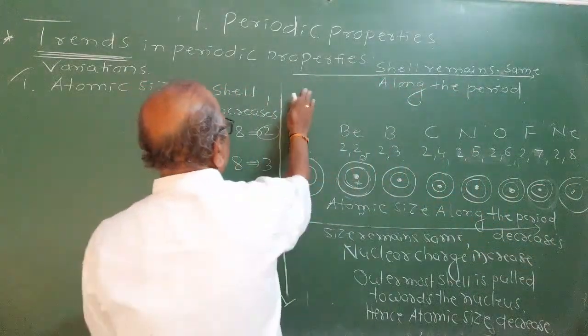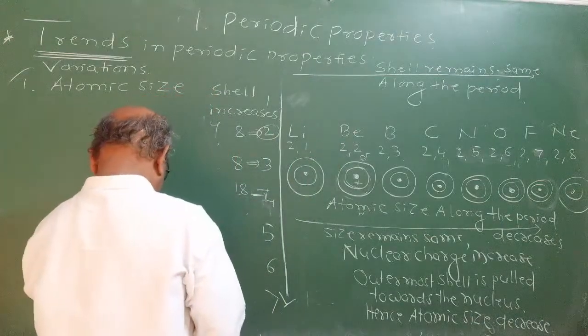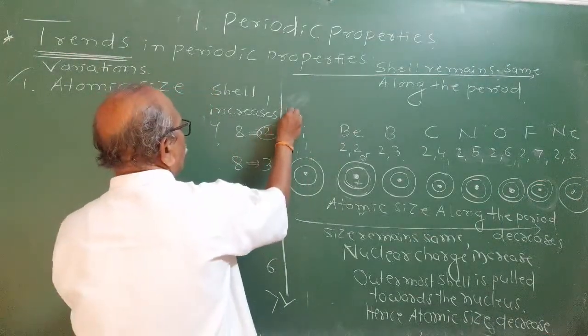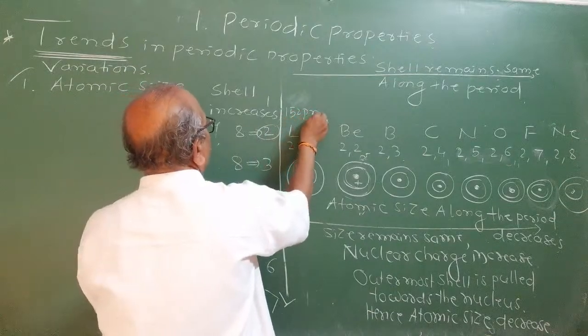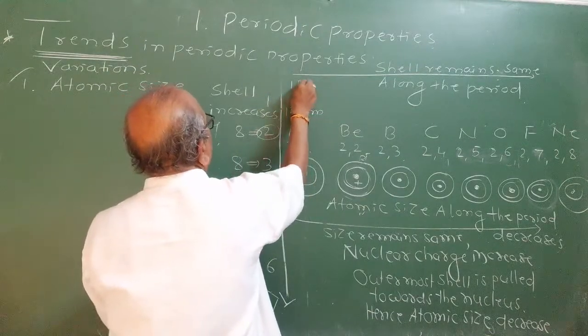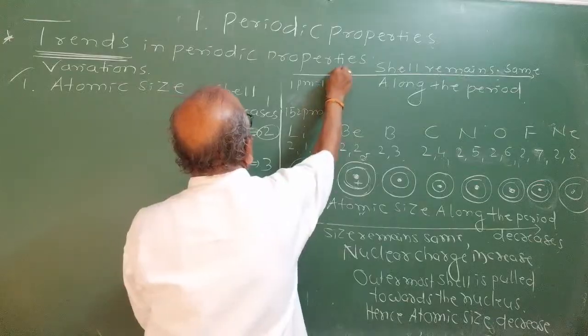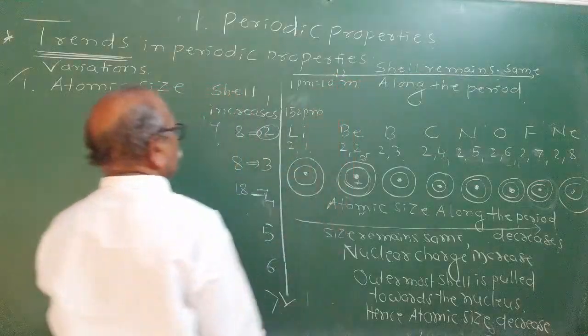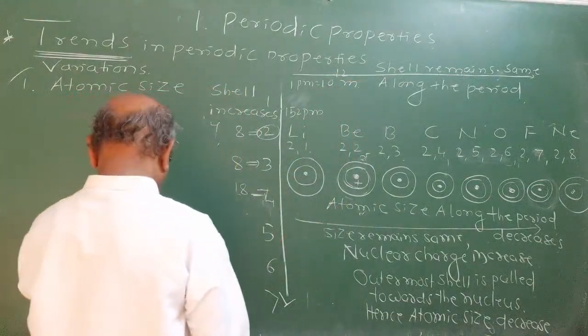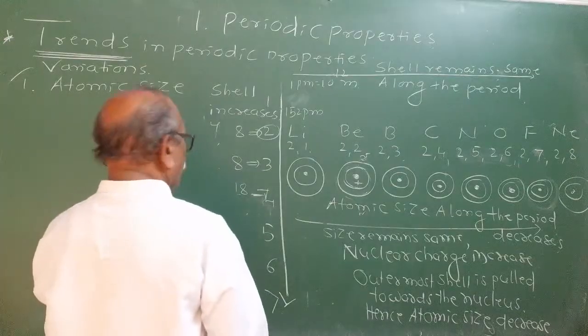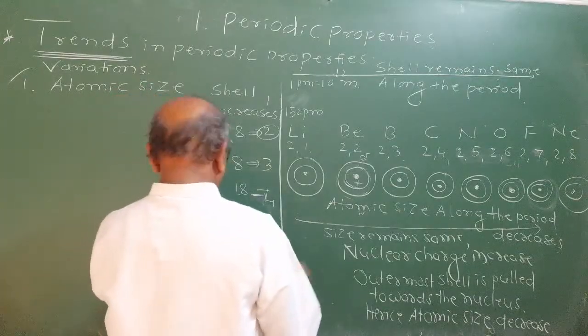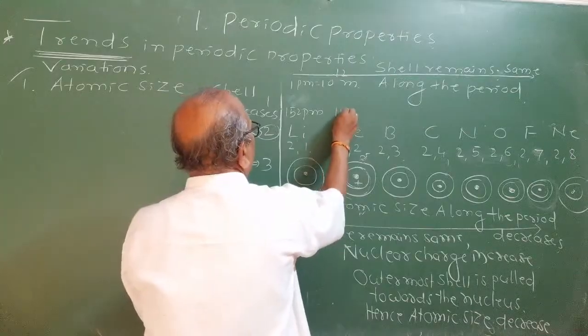Lithium has an atomic size, I have the data here, of 152 picometer. Picometer means 10 raised to minus 12 meter. Remember, very small. 152 picometer. Then you can see beryllium, it is 112 picometer.